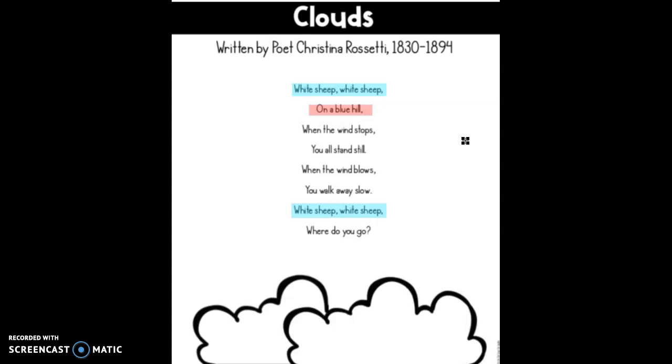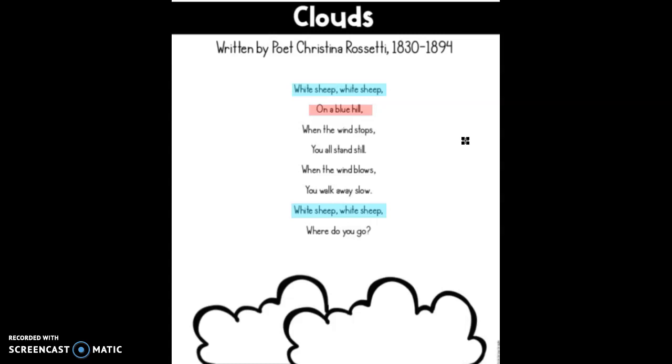When we think about this poem having white sheep in the poem, we can actually imagine them walking and standing still. But it's kind of funny when we realize that this poet is actually talking about clouds.